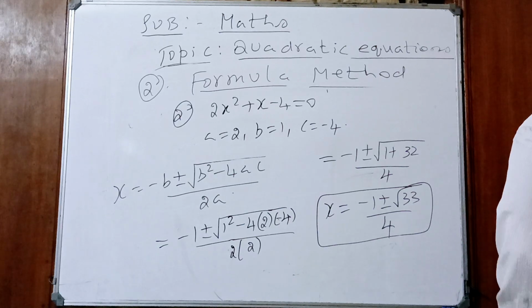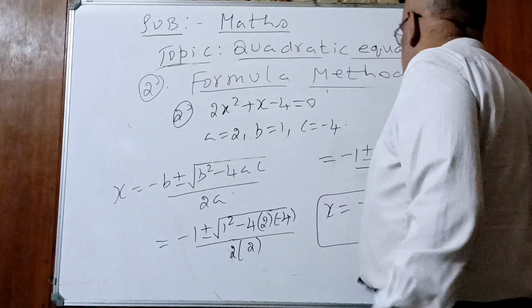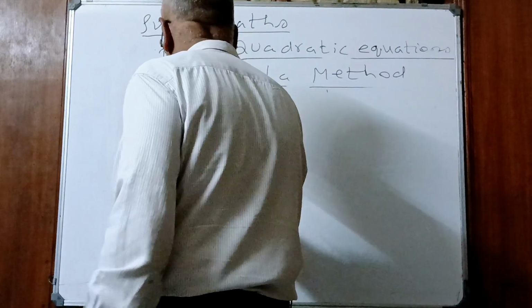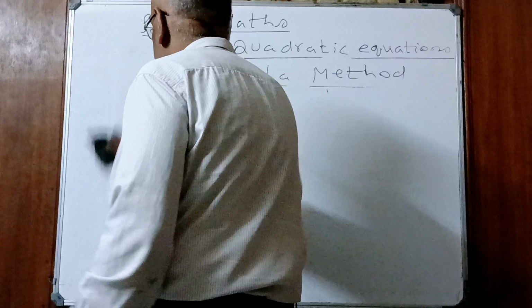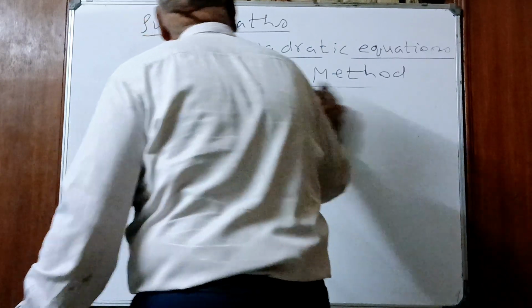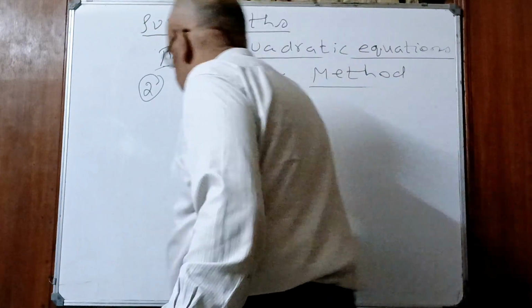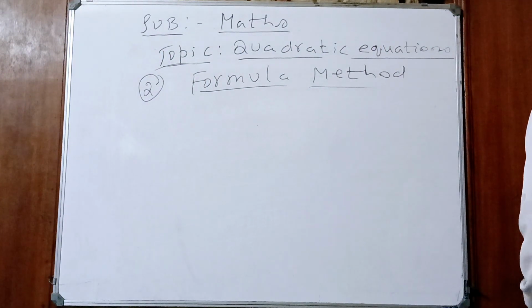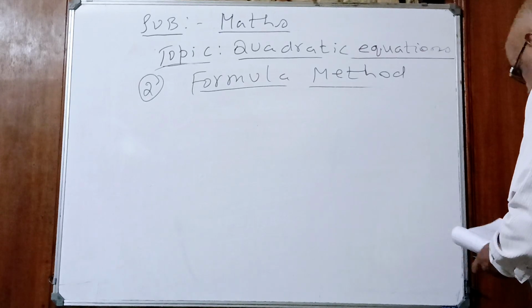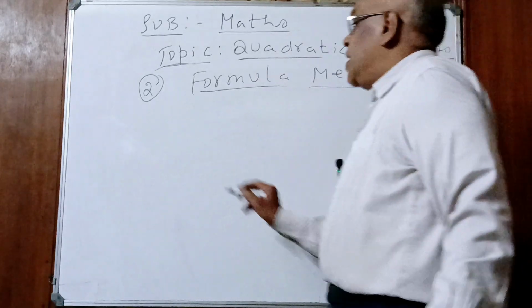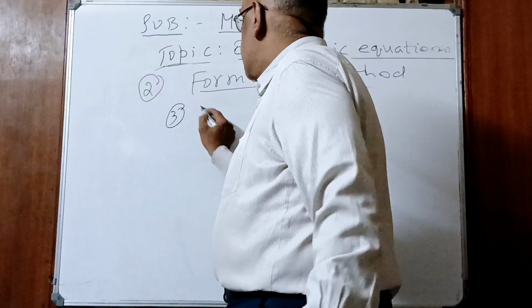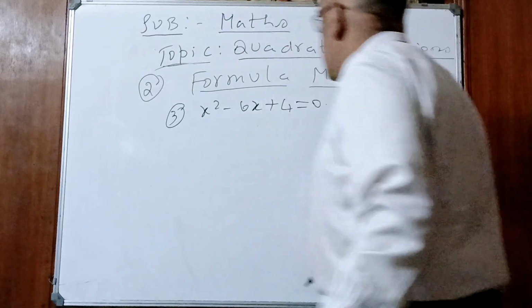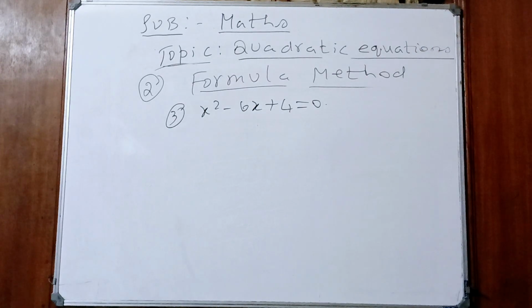So, I'll do one more sum. Then you practice. Any doubt you have, put it in the comment box. Any other sum or any other topic you want me to do? No topic is left here, only two methods. Any sum you have done, you can put it in the comment box. I will solve it. Third one: x square minus 6x plus 4 is equal to 0. This is the third question, children.